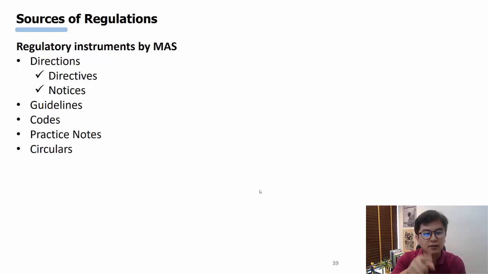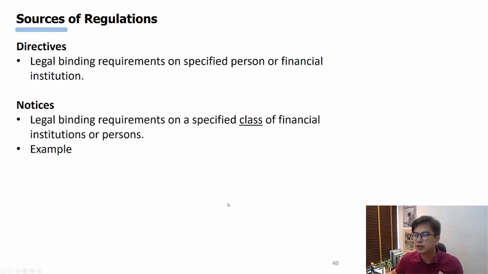It's right here, codes. So we will talk very quickly about why there are so many different regulatory instruments. Other than primary legislation and secondary legislation, you need all these different regulatory instruments to help the industry, right? So let's move on to directives.